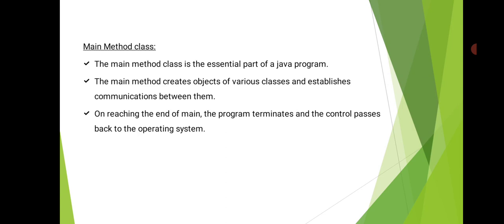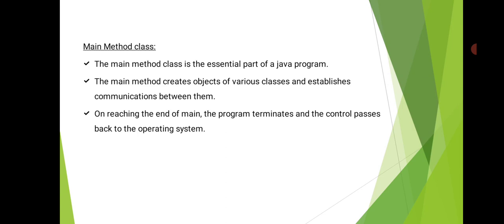The main method creates objects of various classes and establishes communication between them. Execution starts from main, and in it a number of objects are created. Through objects we communicate with other classes. So the main method creates objects of various classes and establishes communication between them, which is why it is an essential part.